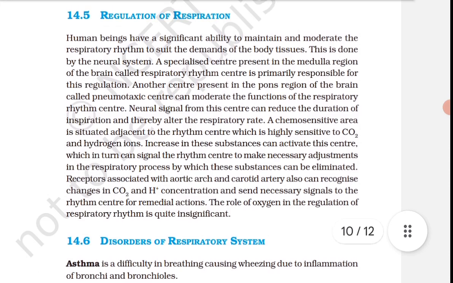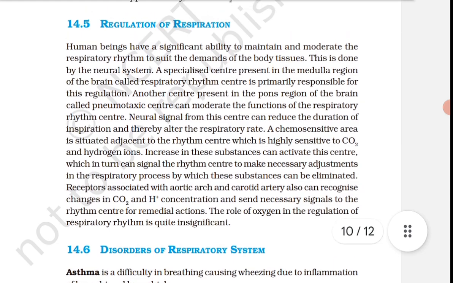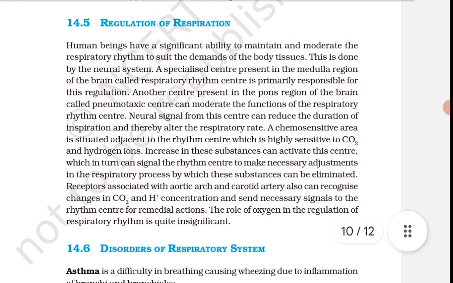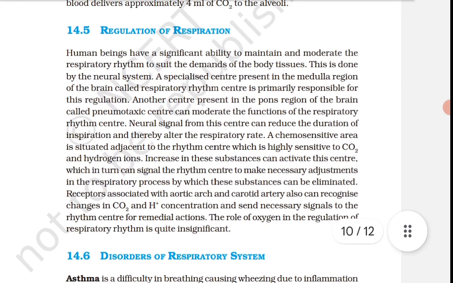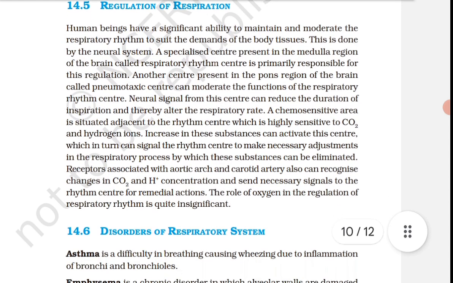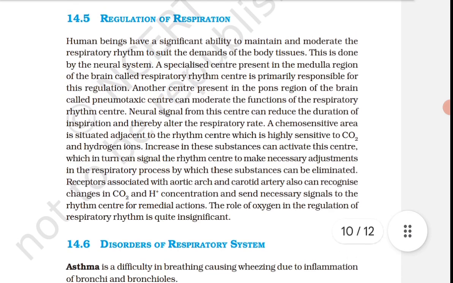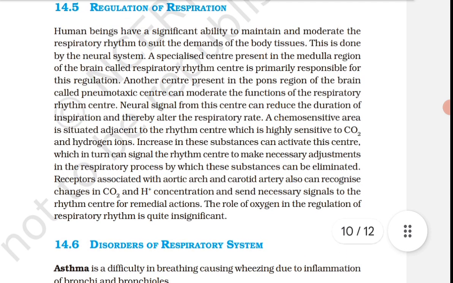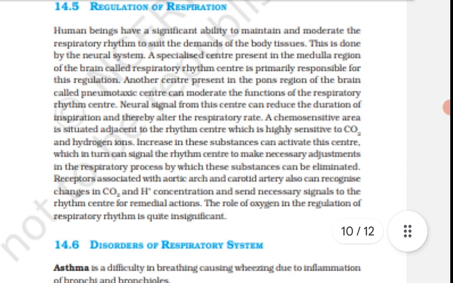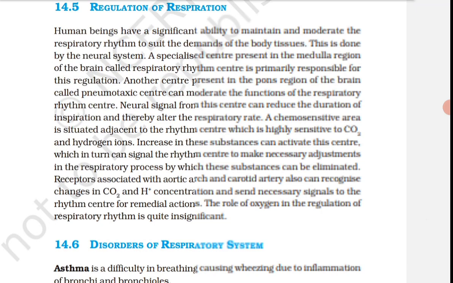A specialized center present in the medulla oblongata of the brain called respiratory rhythm center is primarily responsible for this regulation. Another center present in the pons region of the brain called pneumotaxic center can moderate the function of the respiratory rhythm center. कौन से रीजन में? पॉन्स रीजन में ब्रेन के कॉल्ड न्यूमोटैक्सिक सेंटर कैन मॉडरेट द फंक्शन ऑफ रेस्पिरेटरी रिदम सेंटर. किसका फंक्शन मॉडरेट कर सकता है? रेस्पिरेटरी रिदम सेंटर.